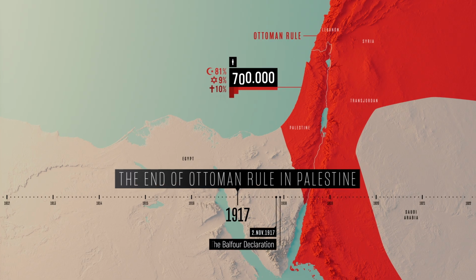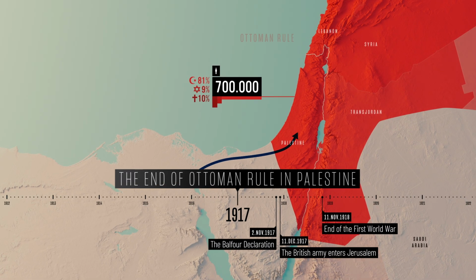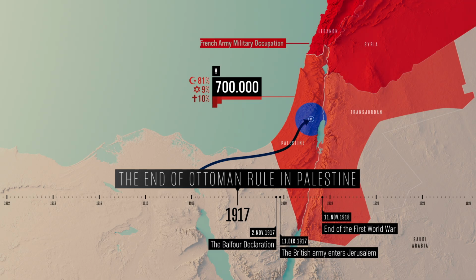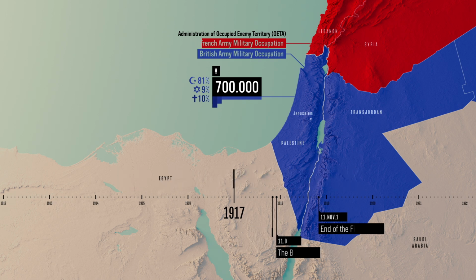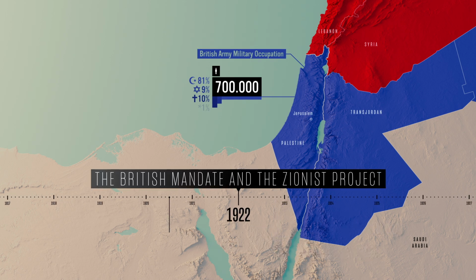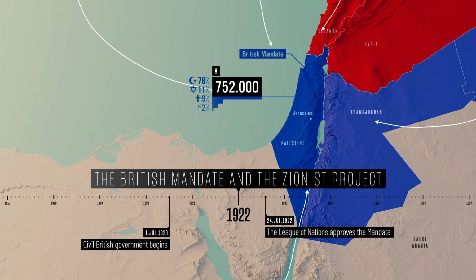The Great War seals the fate of the Ottoman Empire. As British troops enter Jerusalem, London commits to facilitating a Jewish national home in Palestine through the Balfour Declaration. The British mandate is formalized. Large-scale Jewish migration begins.